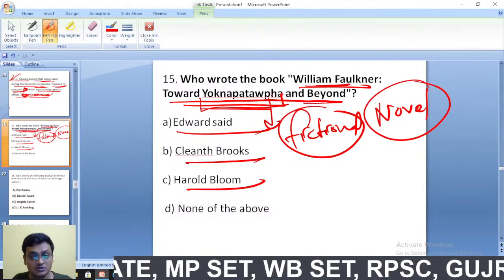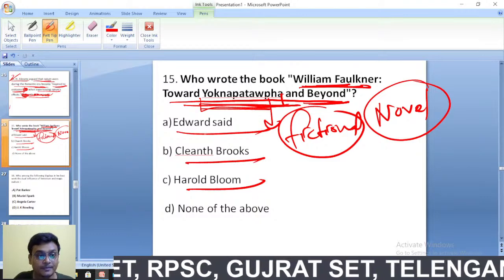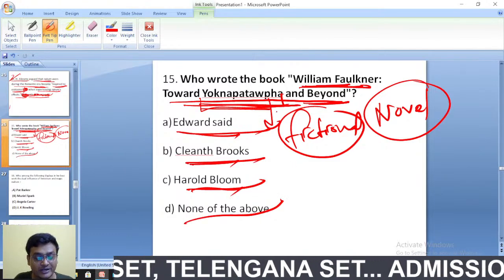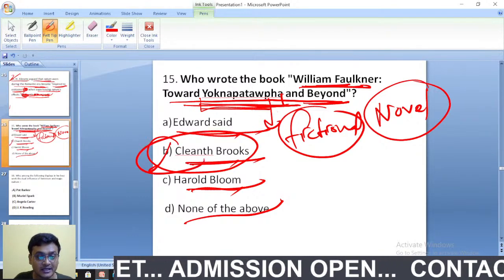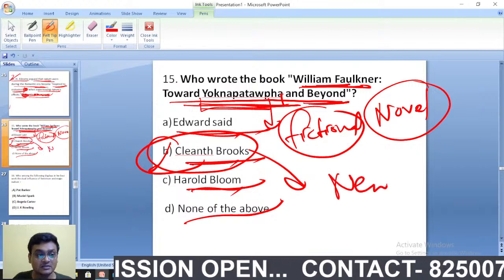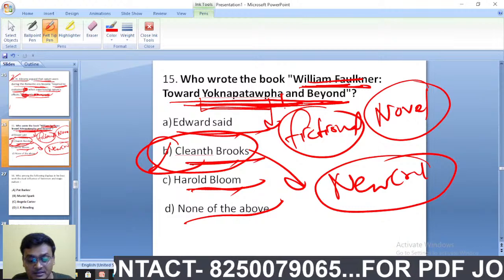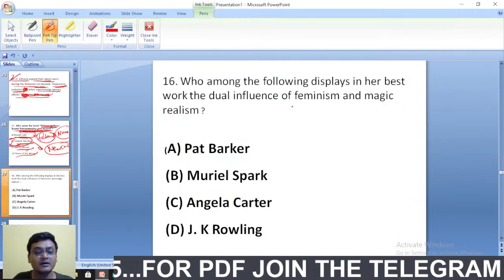And who has written this book, William Faulkner: Toward Yoknapatawpha and Beyond? Edward Said, Cleanth Brooks, Harold Bloom, none of them? I am giving the clue here. The clue is actually it is Cleanth Brooks. Okay, the New Critics. Cleanth Brooks, the New Critic, has written William Faulkner: Toward Yoknapatawpha and Beyond. Remember that also.